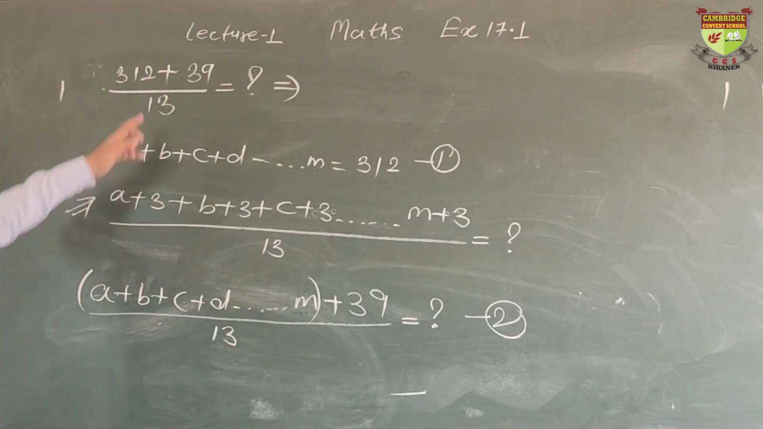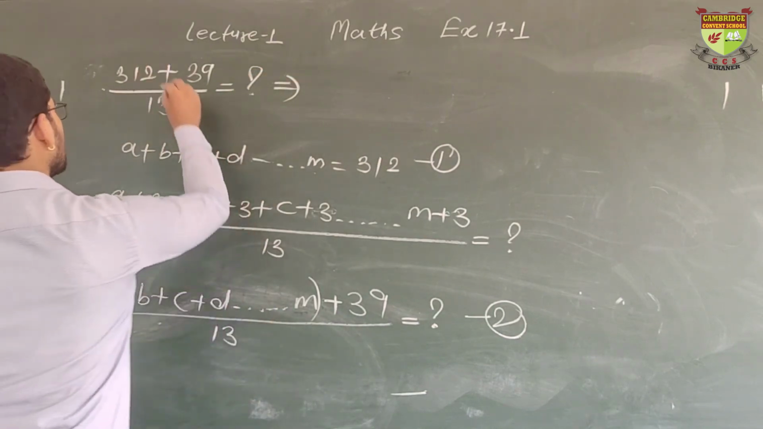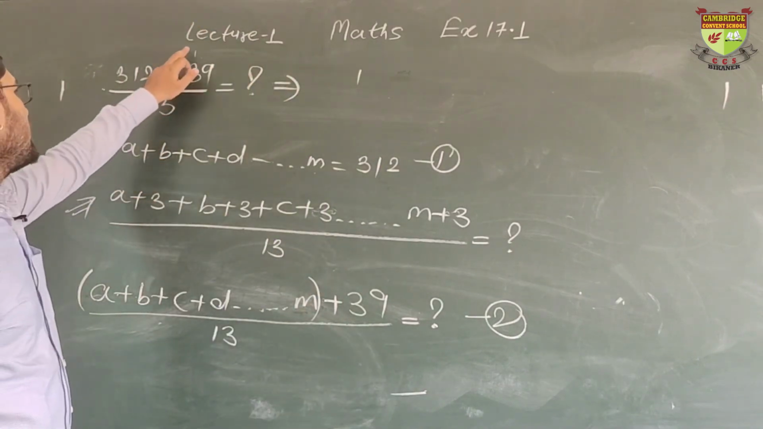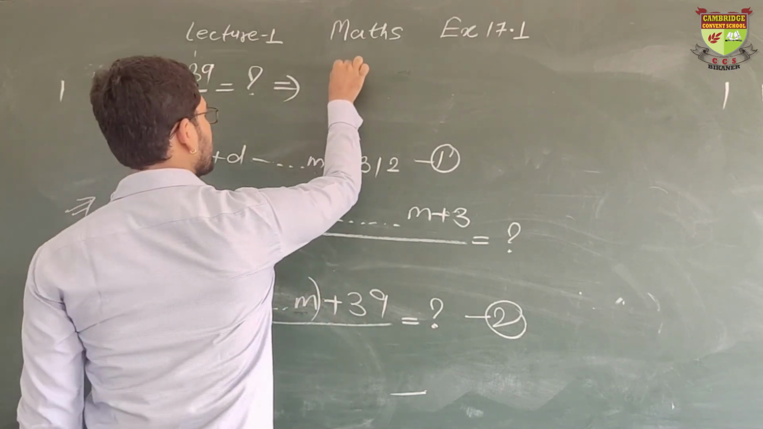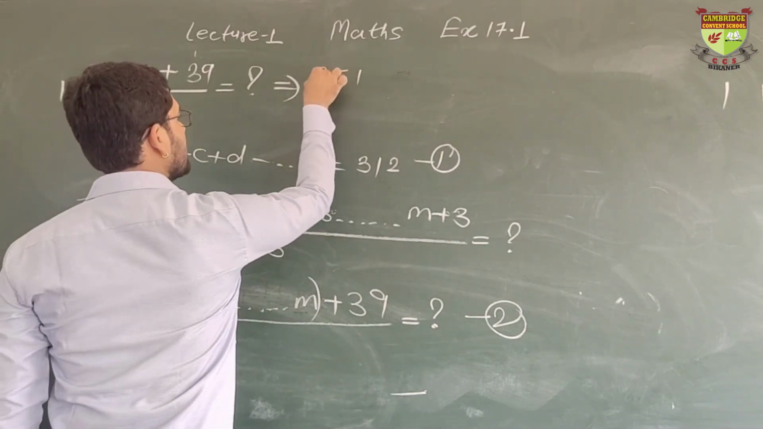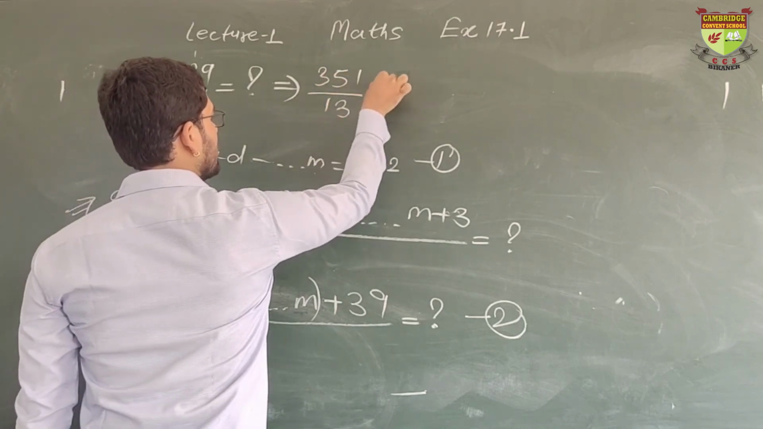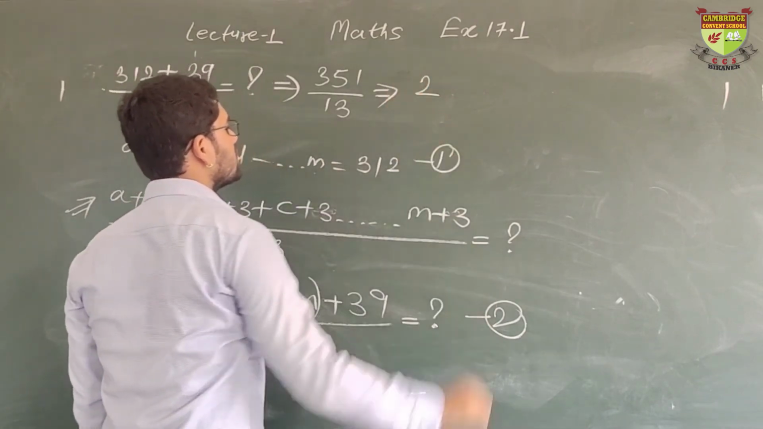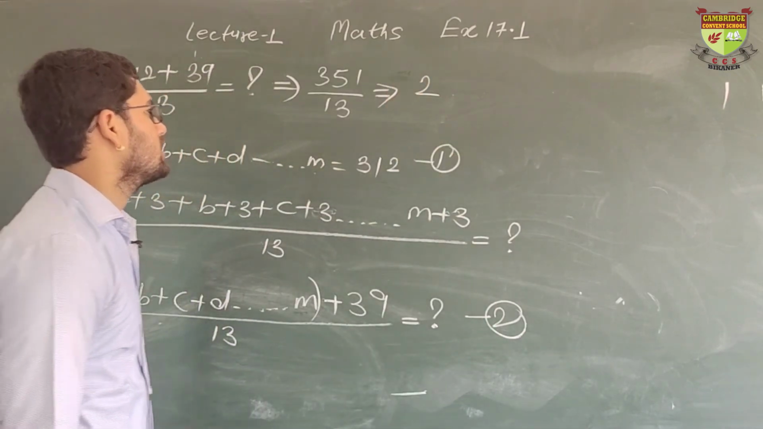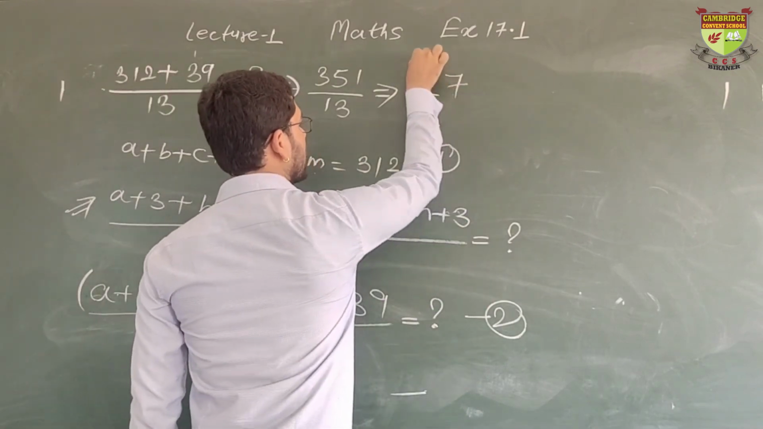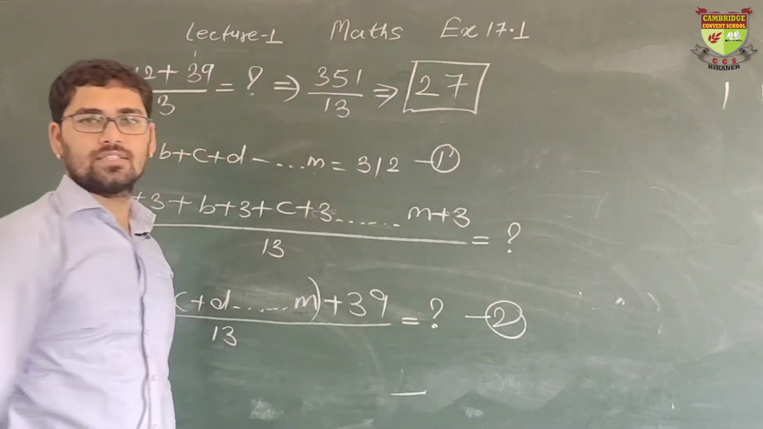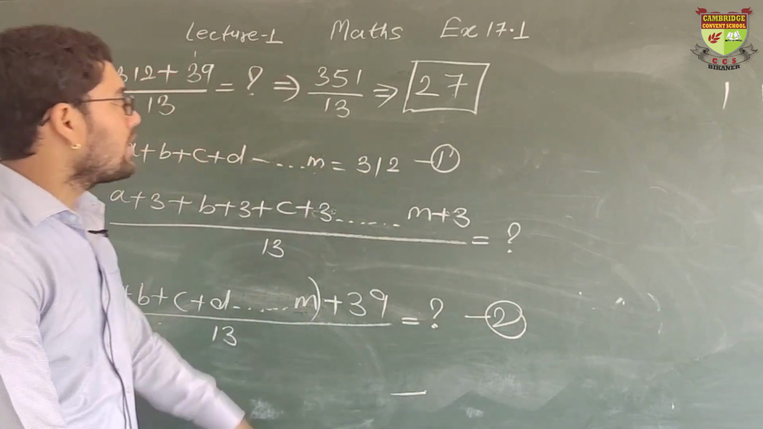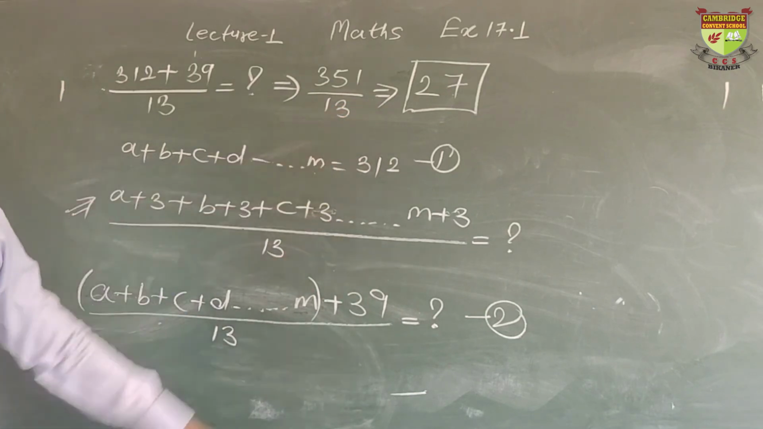Okay, we add 312 and 39: 2 and 9, 11, carry 1, 1 and 3, 4, and 1, 5. It's 351 here, divided by 13. What will we get? 13 times 2 is 26, 13 times 7 is 91. Okay. So 27 is our answer. What do we mean? 27. 3 is added in each number, then what will be the new mean? The new mean will be 27. I hope it is clear to you.